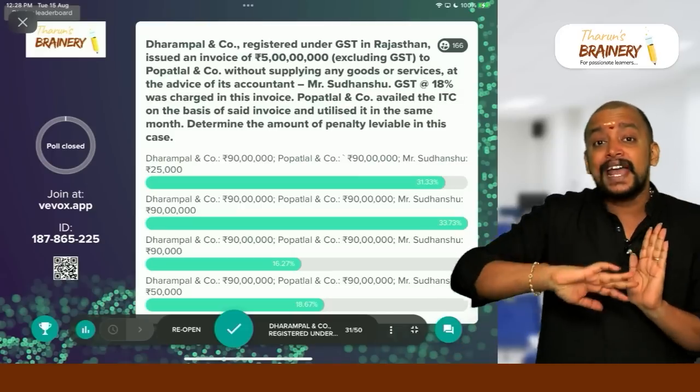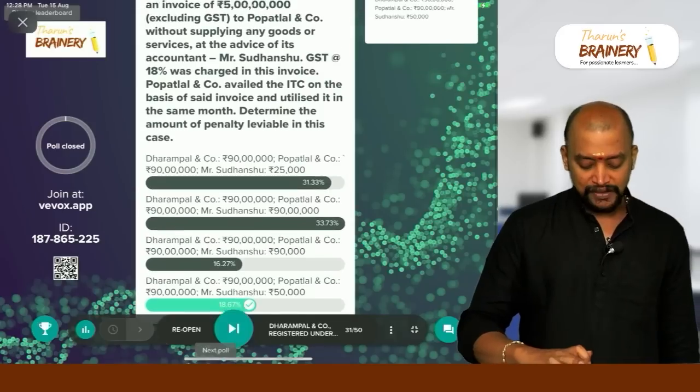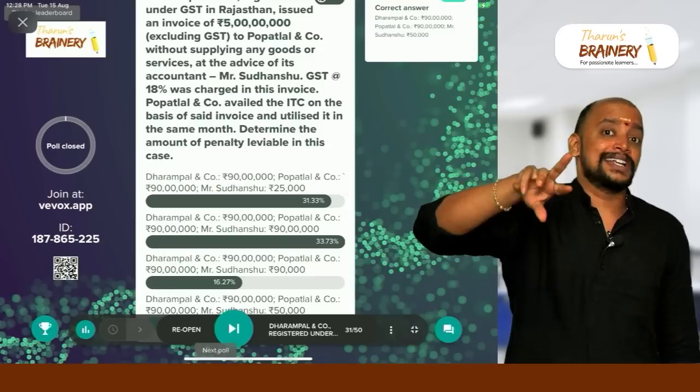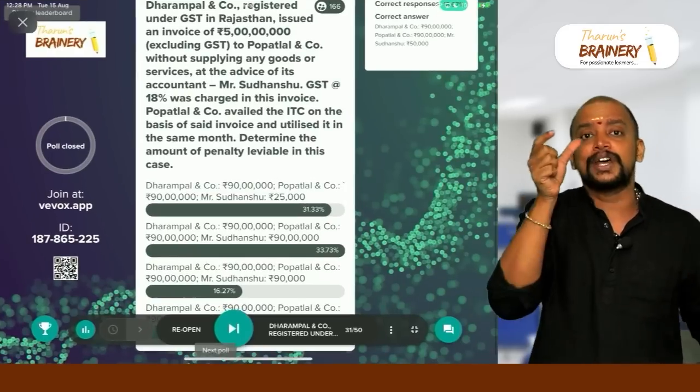Invoice default. Again on the recipient, what is the penalty? On the recipient also there will be a penalty under the same, ITC default. So that is 122 subsection 1. But on the intermediary, who is that intermediary? Sudhanshu.